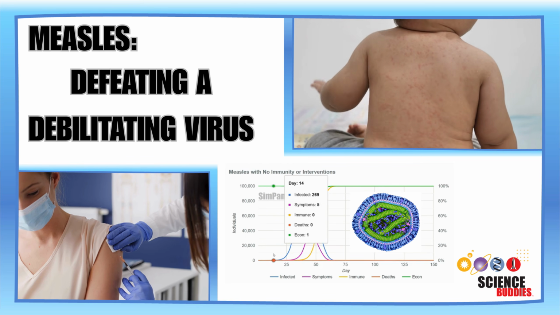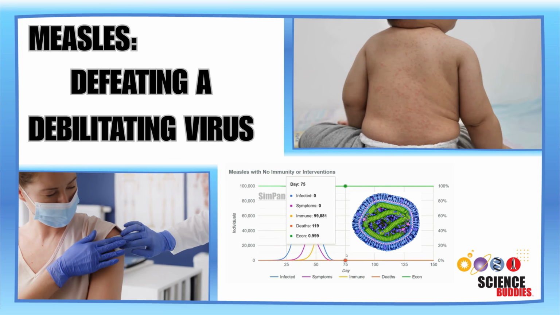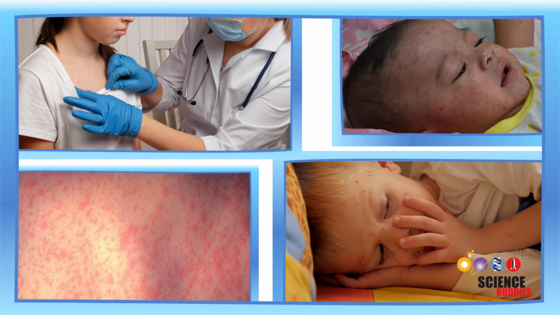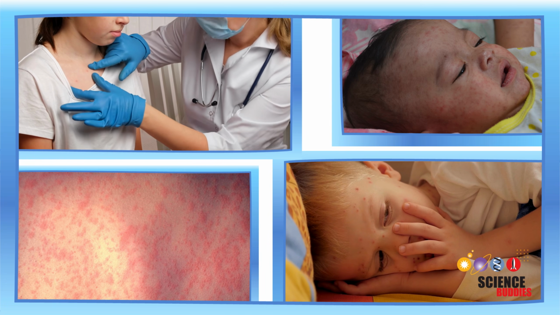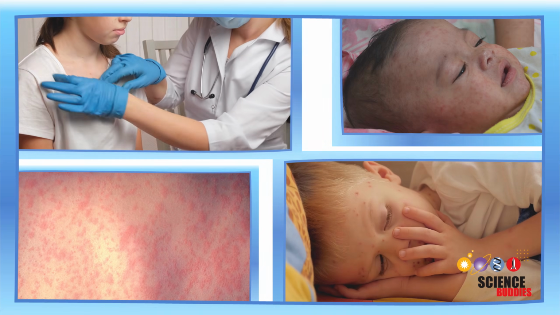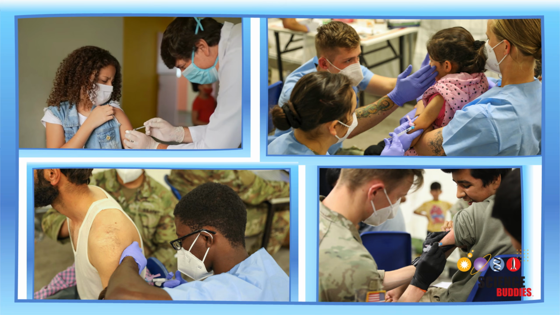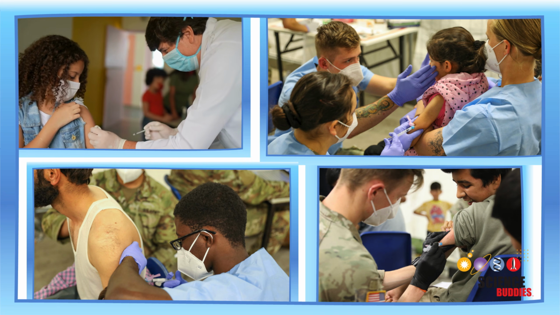In this science project, you will use a pandemic simulation to investigate how vaccines and prior exposure or immunity can help prevent an outbreak of measles. Measles is one of the most contagious viruses in the world. Before a vaccine for measles became available in 1963, nearly everyone caught measles during childhood. While most people recover, having measles can be serious and even deadly.